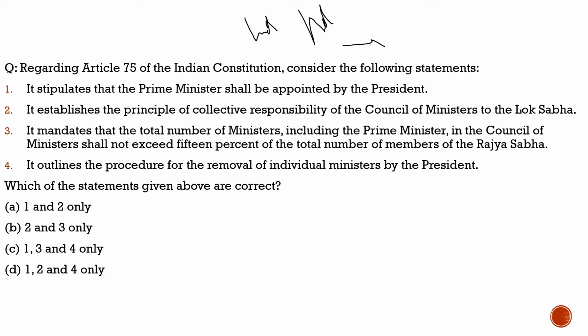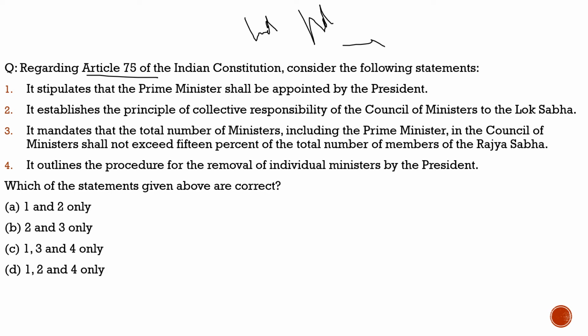So with this regard, we need to understand Article 75, which is the core article to understand the Prime Minister and, we can say, the Council of Ministers. If we want to understand that, we can understand it through Article 75. Let us solve this question and get the idea about it. Regarding Article 75 of the Indian Constitution, consider the following statements.